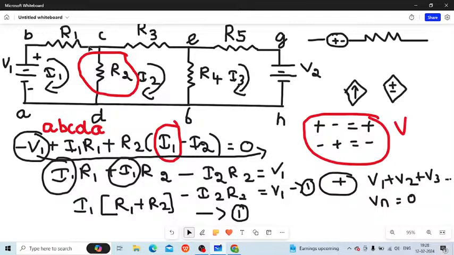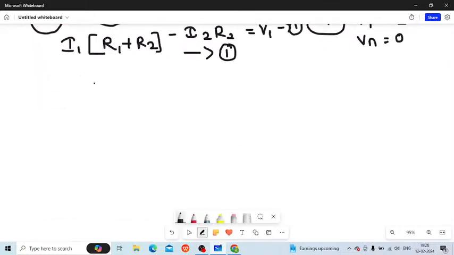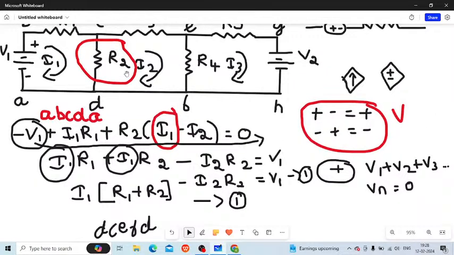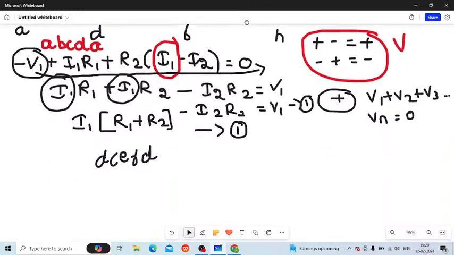So now let's apply for DCEFD. I'll write DCFD directly. So you have to apply KVL to DCFD. When you write that, first you're going to get R2 into I2 minus I1, because now we are considering mesh 2. That is why we are giving priority to mesh 2, wherein it is R2 into I2 minus I1 and plus R3 into I2, once again plus R4 into I2 minus I3, because we are giving the first priority to mesh 2, so that is why we are taking mesh 2 minus mesh 3.